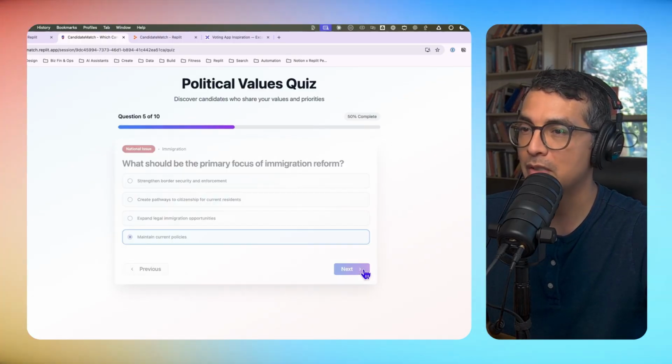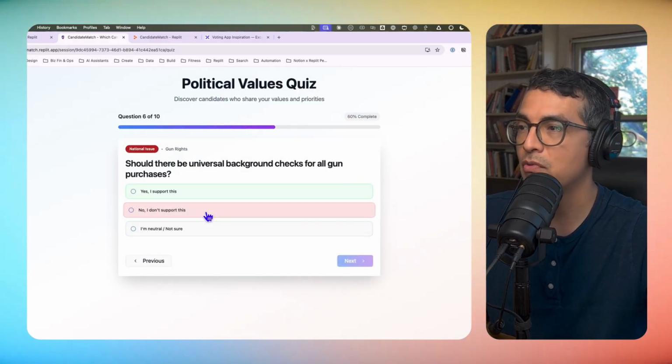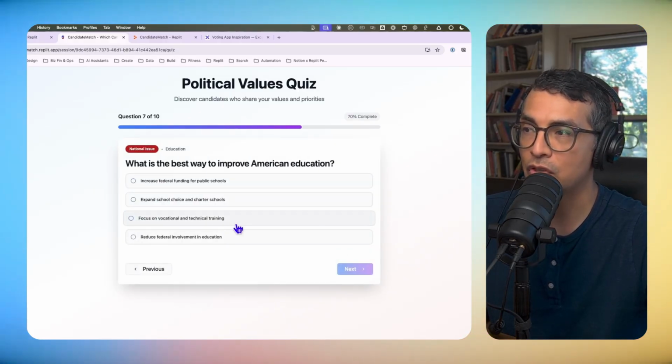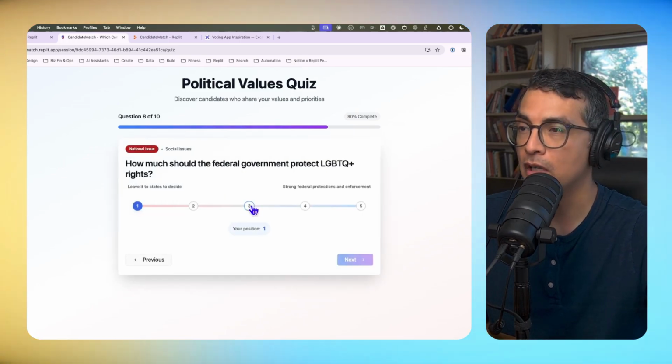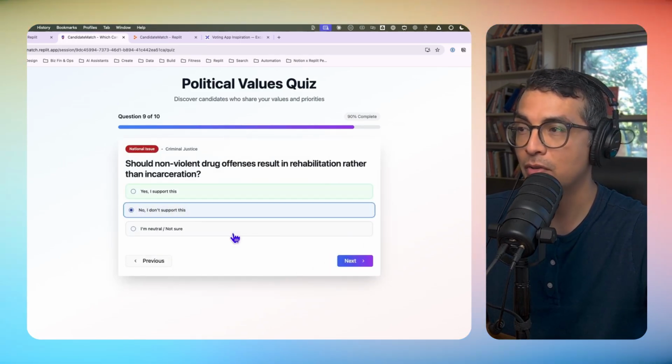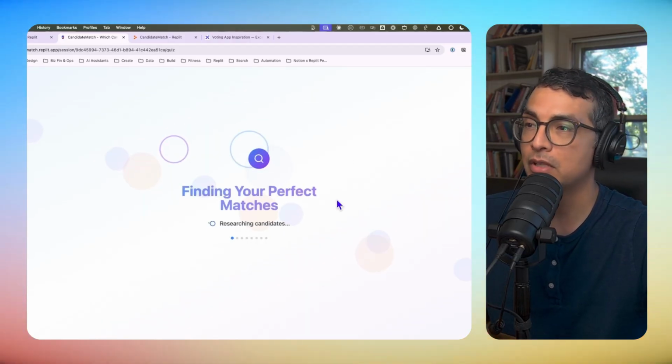And the cool thing about this being available as a remix is that you can make this your own. If you have other questions that you want to ask of the user, you can do that. I think you can make them more localized as well. So these are hard-coded questions, but you can maybe have something that's a little bit more particular to that area.